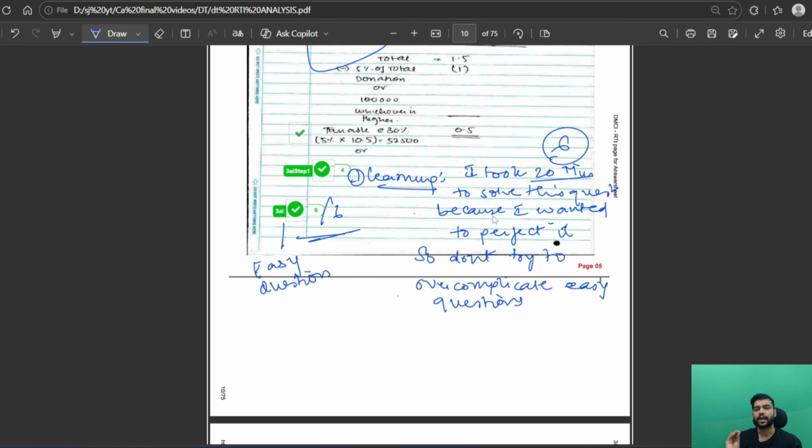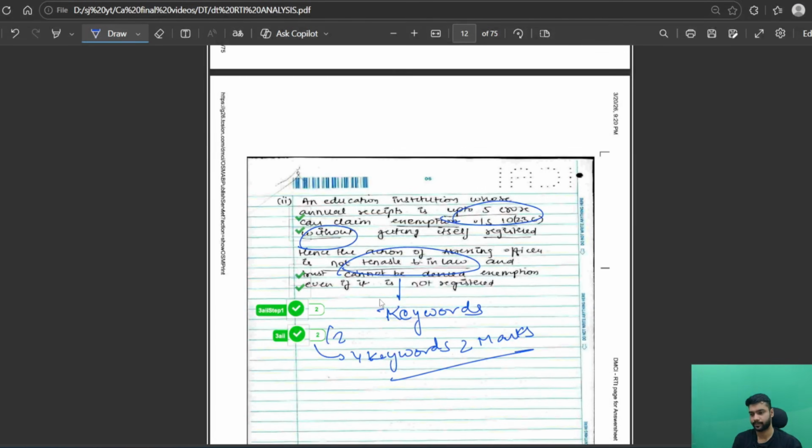Write everything, but write in a very fast manner, because in DT you will get marks, but if you leave anything, then you will definitely not get them. So that is the thing. I got 6 out of 6 in my question number 3.